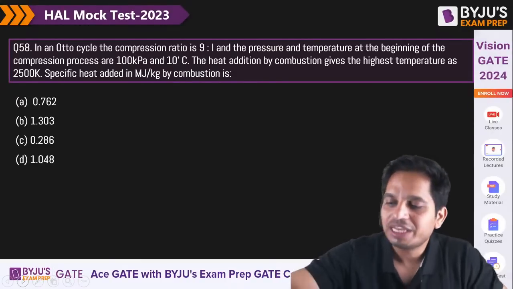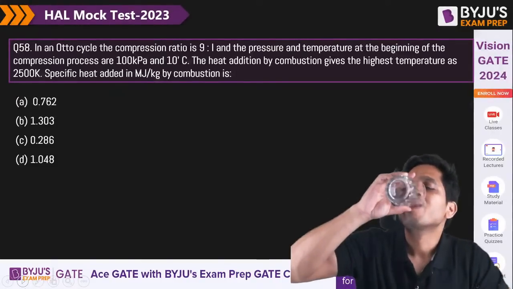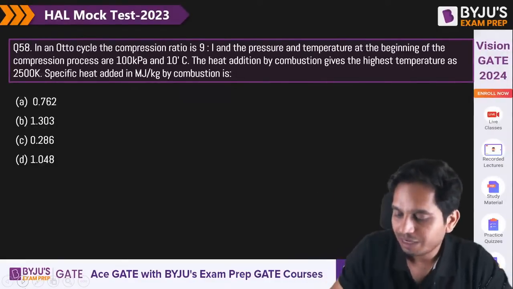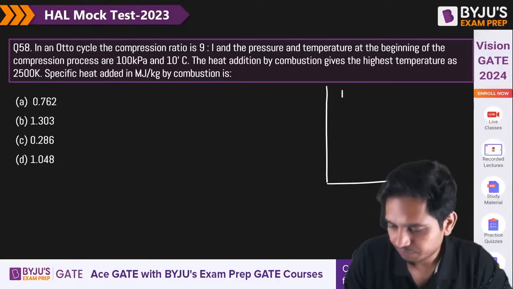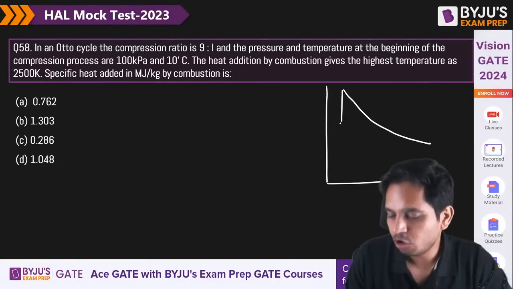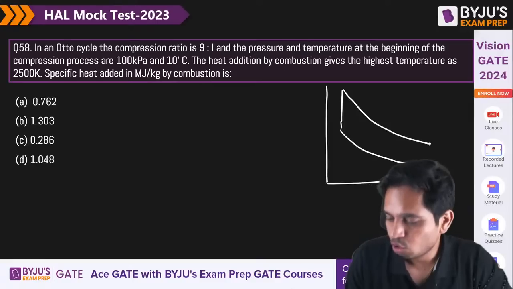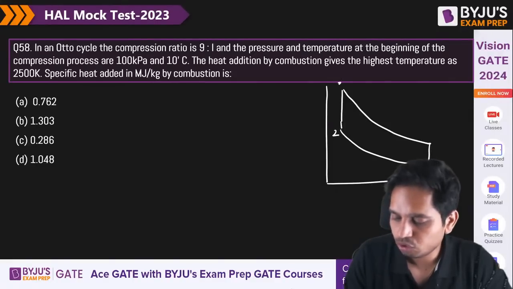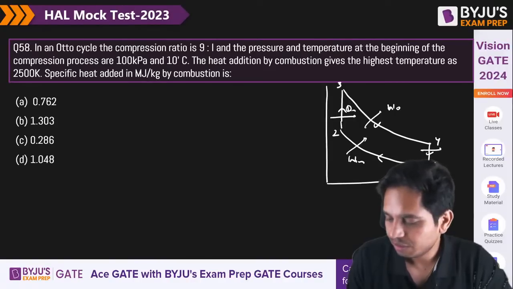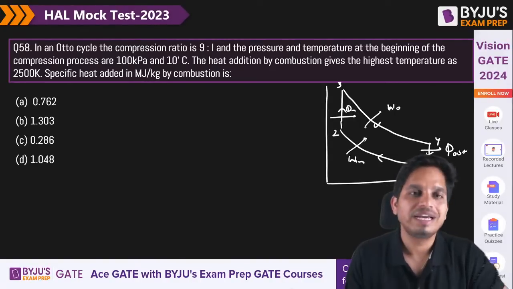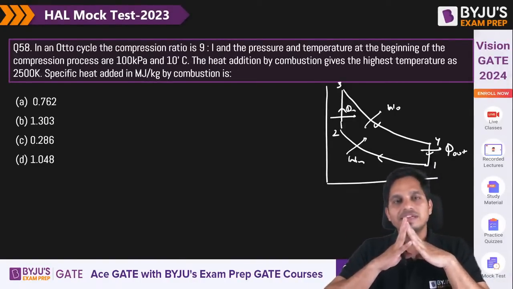Otto cycle. Now I think you are all aware of the Otto cycle and the PV diagram. Two constant volume processes, two isentropic processes, 1, 2, 3, 4. Q in, work output, work input, Q out. So what have they given?